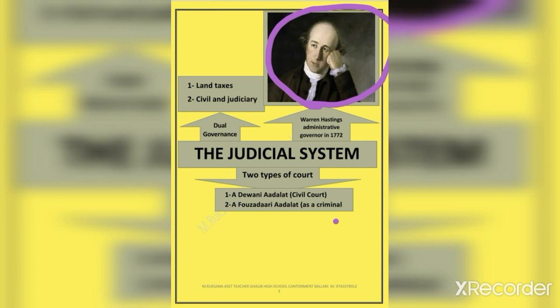Civil courts came under the administration of European officers, though the criminal courts were under the control of Qazis. They were functioning under the supremacy of European officers.